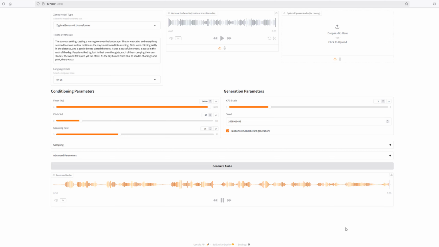And there you go, Zonos is installed and it's working.